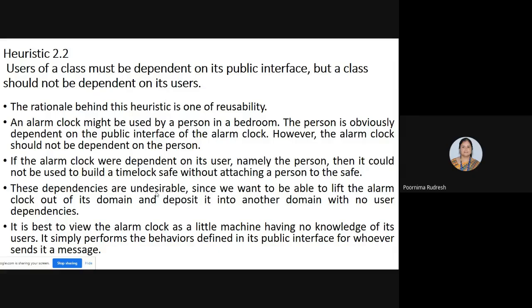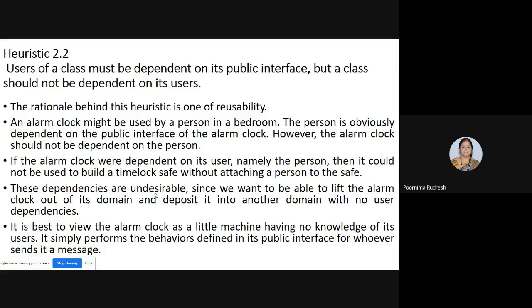Following all of you, what I'm telling is, here I'm taking the example of an alarm clock, and the user of that alarm clock. The user should depend on the alarm clock, but the alarm clock should not depend on the user. If that is the case, then we can reuse the alarm clock. But if the alarm clock depends on the person, then it could not be used to build a time block safe without attaching that person to a safe.